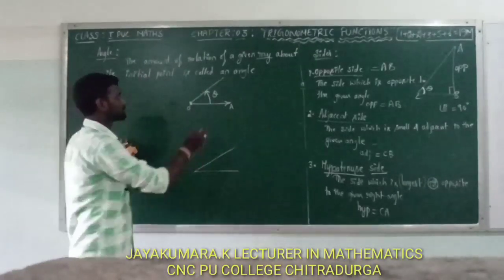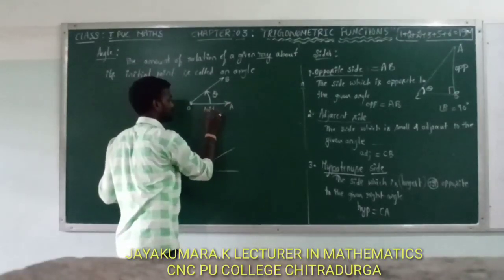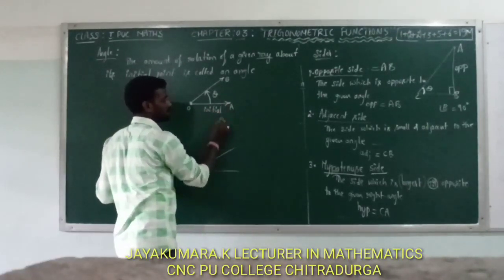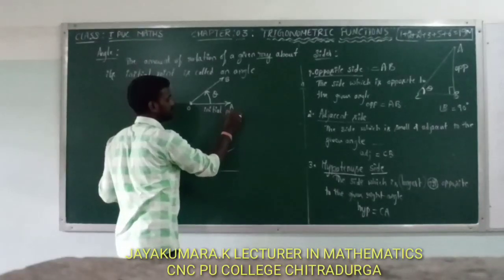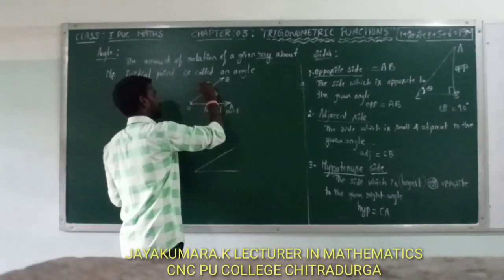Here this is angle. Here this is called the initial point. Initial point here is OA and the terminal point.